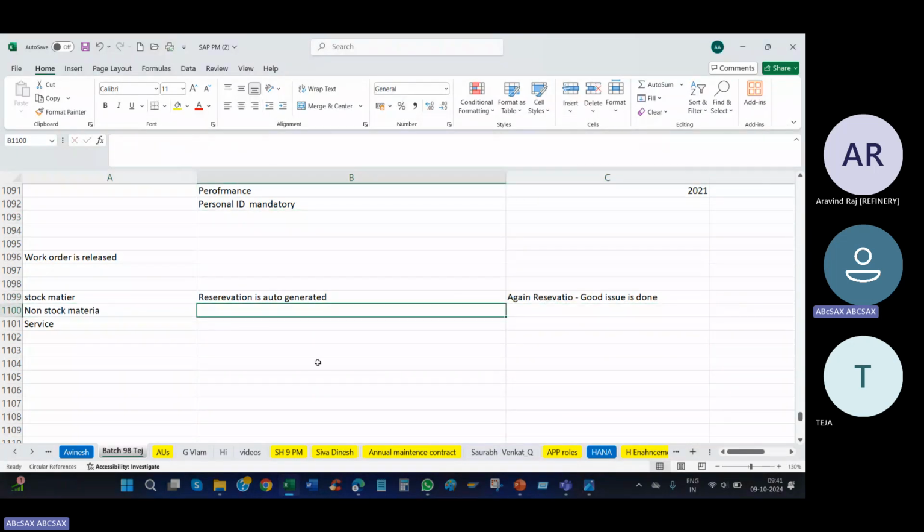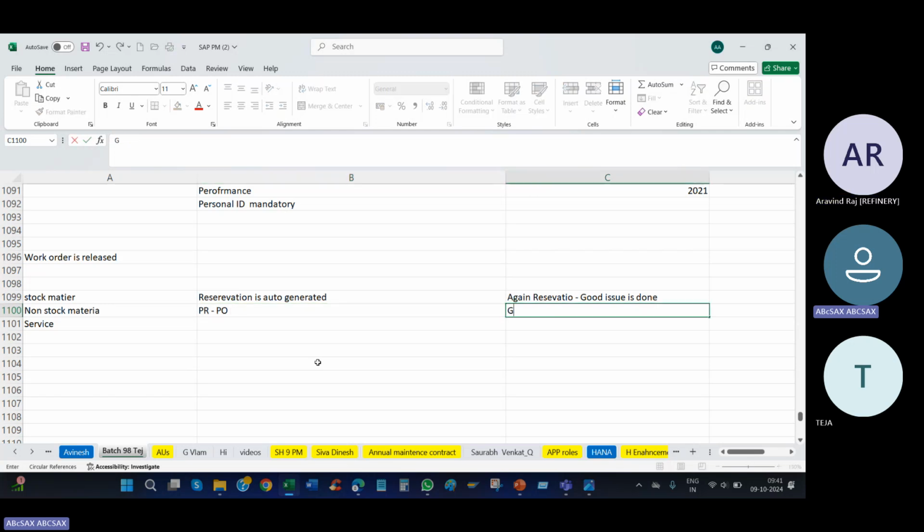For non-stock, we don't have the material, so in the work order we create a purchase requisition. Against the purchase requisition, a purchase order is created. Against the purchase order, the vendor will send the material and goods receipt is done. Goods receipt means we are receiving the material and checking the quantity, everything. It's like going to a shop and buying something, they give the bill. Why do you get the bill? To check whether the material is given, whether the cost is fine, whether the quantity is fine. That is goods receipt.